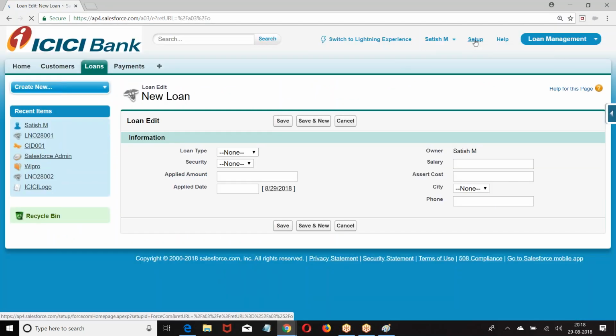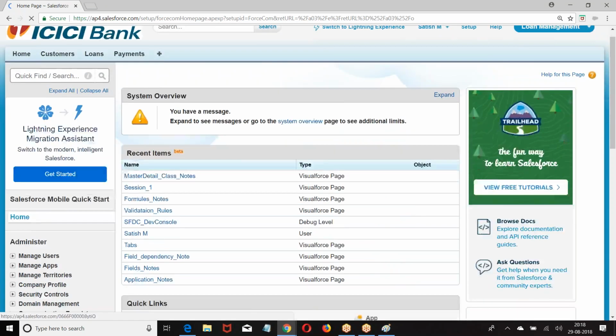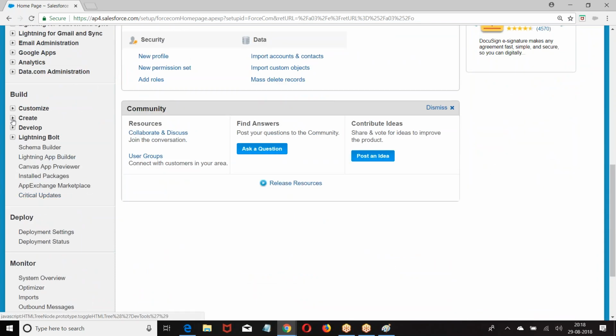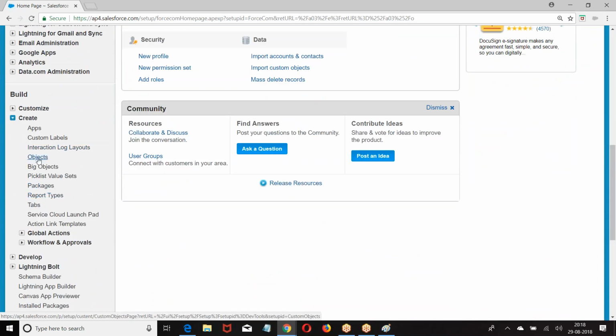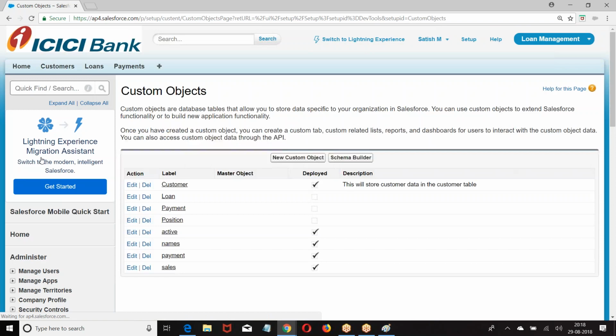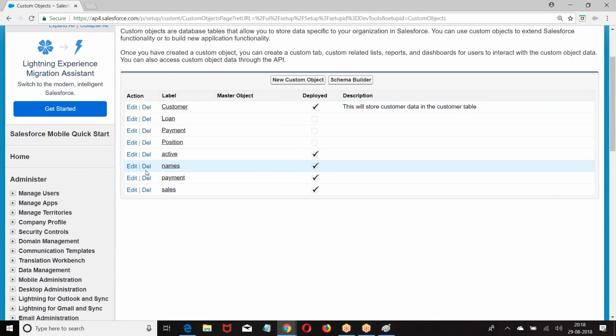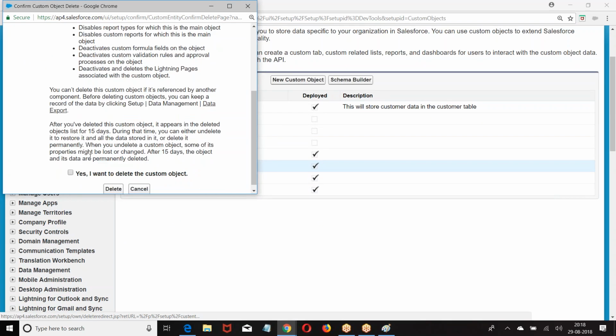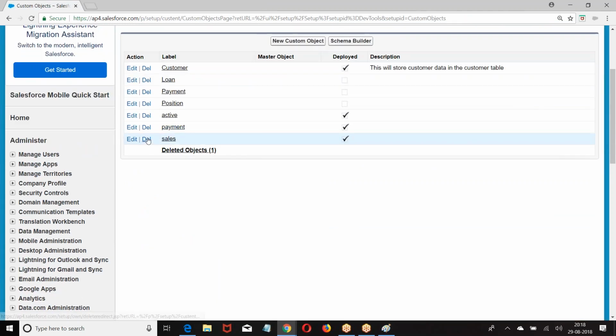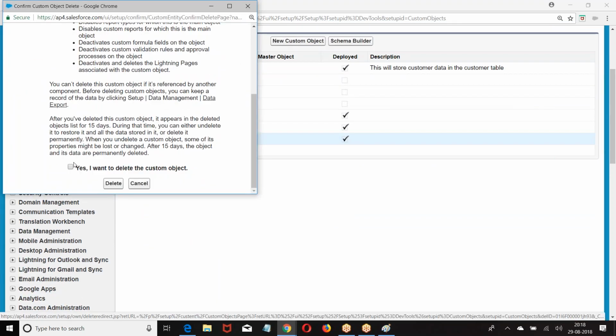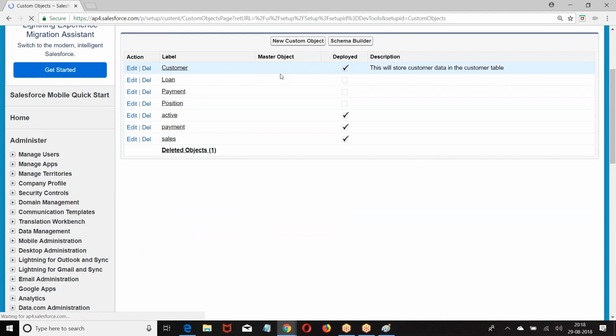Setup. Create objects. Please do not create anything and make an account. Do not work on this account. I'll simply deactivate you from the system. You will not be able to access the nodes.